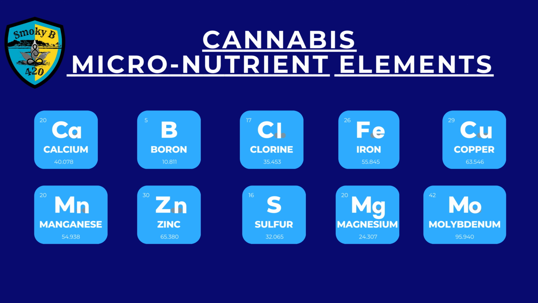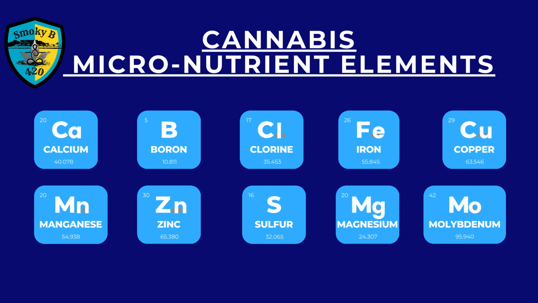Cannabis micronutrient elements: calcium, boron, chlorine, iron, copper, manganese, zinc, sulfur, magnesium, and molybdenum.